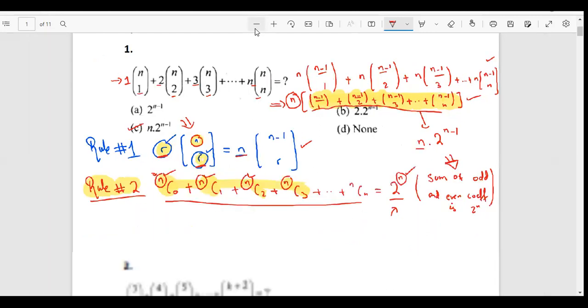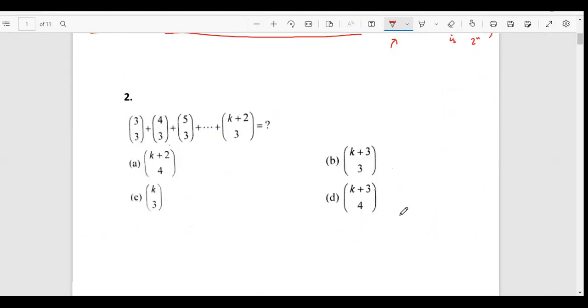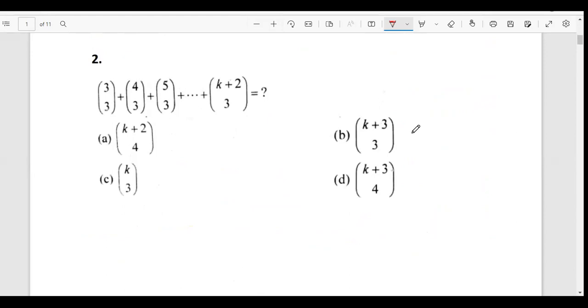Okay, all right, perfect. So we have just used these two rules, and that is how I know this would be the case. Now another rule would be used to solve this question. This time around, what is happening? The difference is basically coming over here, that I have 3C3 plus 4C3 plus 5C3, and so on till this, and we are interested in the sum.